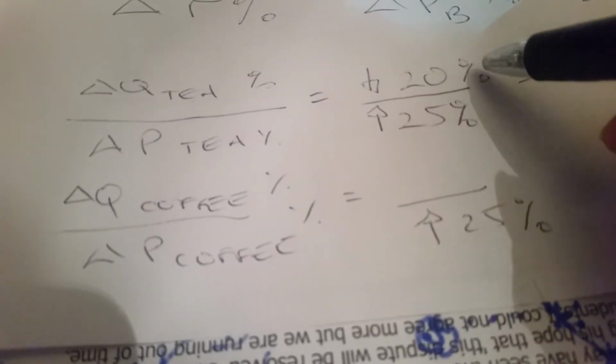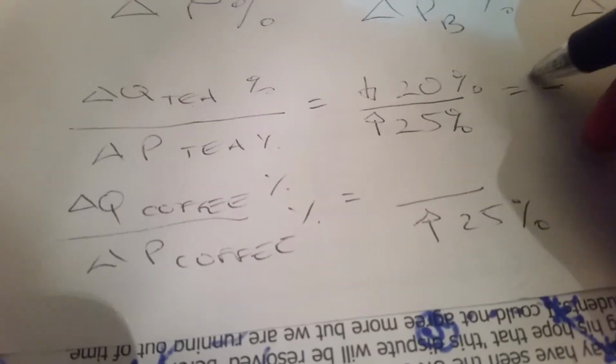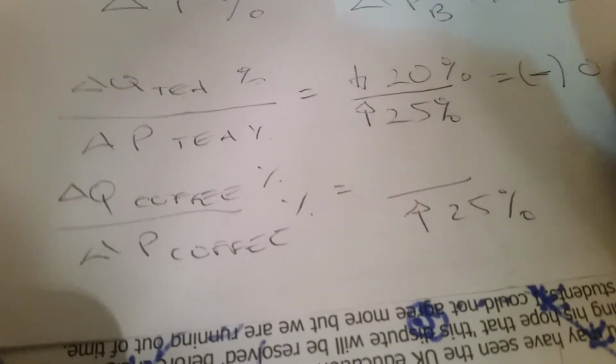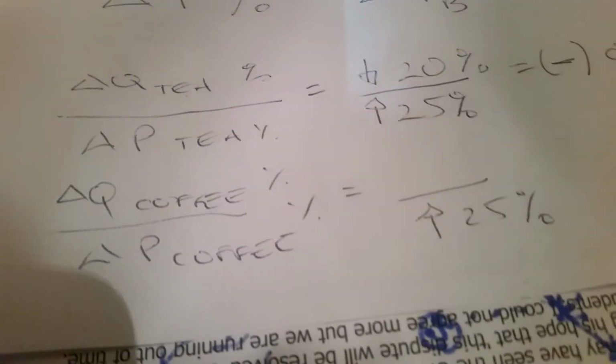If we look at the quantity of tea, we go from 250 cups to 200 cups of tea. So that's a decrease of 20%. So if we have a 20% decrease divided by an increase of 25%, we get, importantly, a negative sign and a coefficient of 0.8.